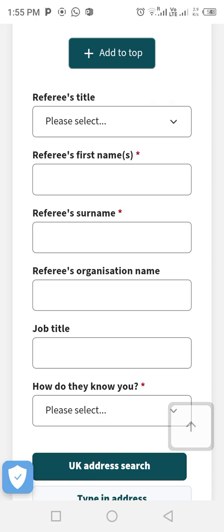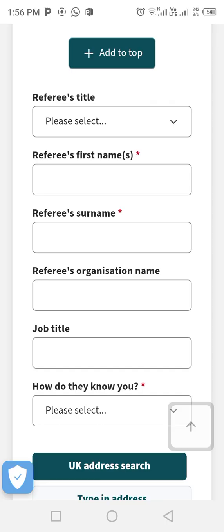You have to provide referees that are at least your manager, not someone at the same level with you. Your referee should have an edge over you, like the human resource of the place you're working, your HR. HR is very necessary, because your human resource is like your employer.